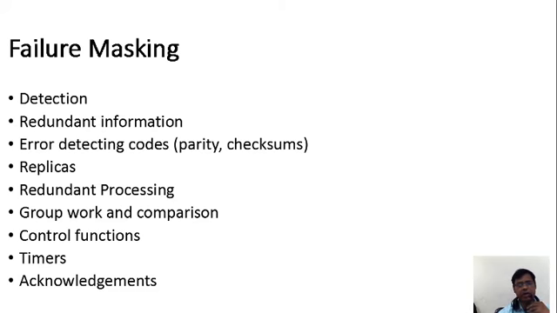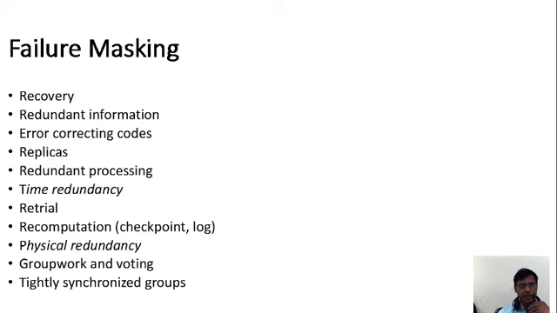And control functions. What are the different control functions in fault tolerance, from the way the packet is going? There are timers also, the time frequency, from source to destination, while the packet is transmitting. Acknowledgements will also be there. Every now and then an acknowledgement is received from the source, showing how the packet is going and where the chances of fault are. And failure recovery is also a topic.